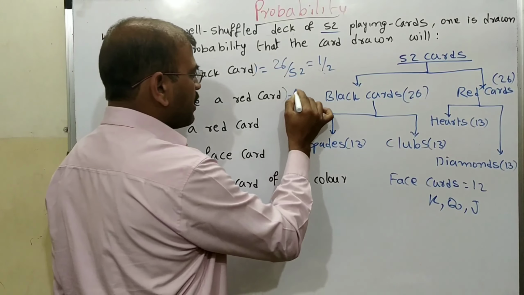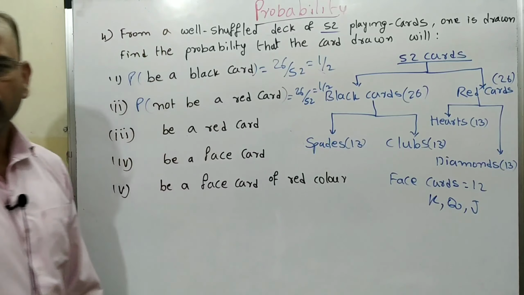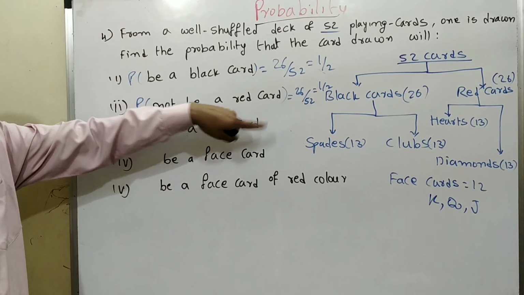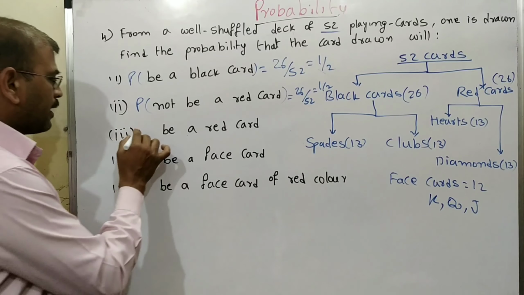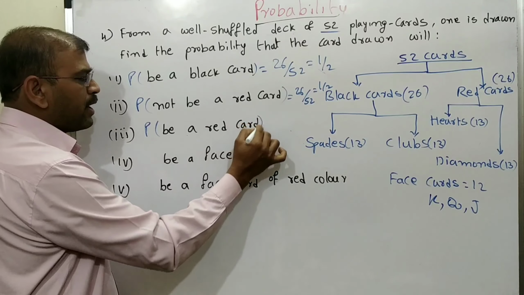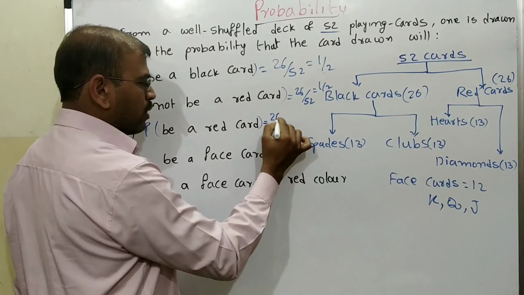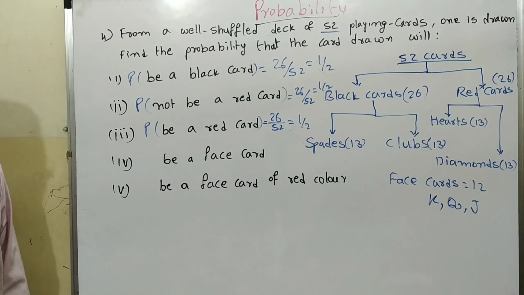How many black cards are there? 26 out of 52, that is again 1 by 2, because not a red card means except red cards, which means black cards. Next one: probability of being a red card. How many red cards are there? 26 out of 52. That is again 1 by 2.